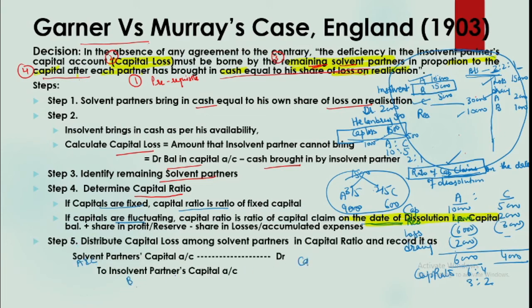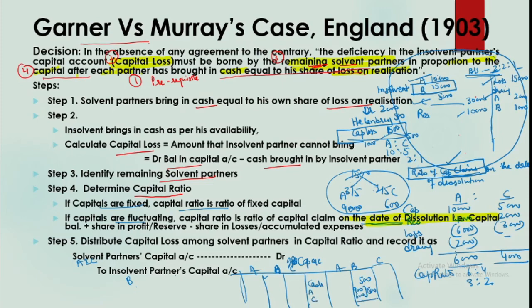So in the capital account of B, let us say for all three partners, A, B and C, not only B. So what we are saying is, B can bring only 500, so we will say B brings in 500. Now the remaining 1500, that is the capital loss. In this case it will be adjusted in the accounts of A and C.